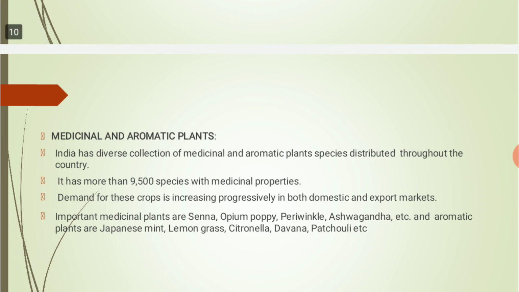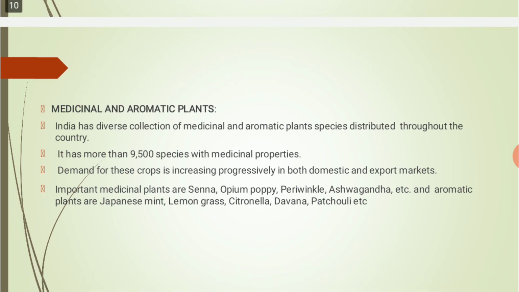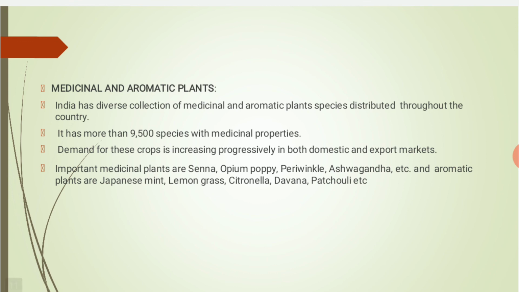And the last branch is medicinal and aromatic plants. India has a diverse collection of medicinal and aromatic plant species distributed throughout the country. It has more than 9,500 species with medicinal properties. Demand for these crops is increasing progressively in both domestic and export markets.